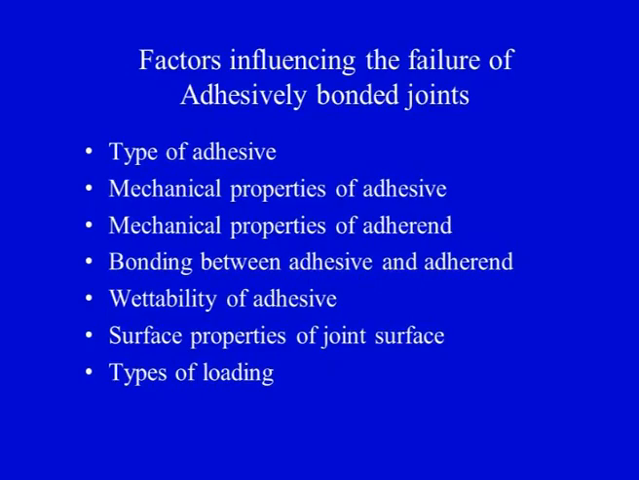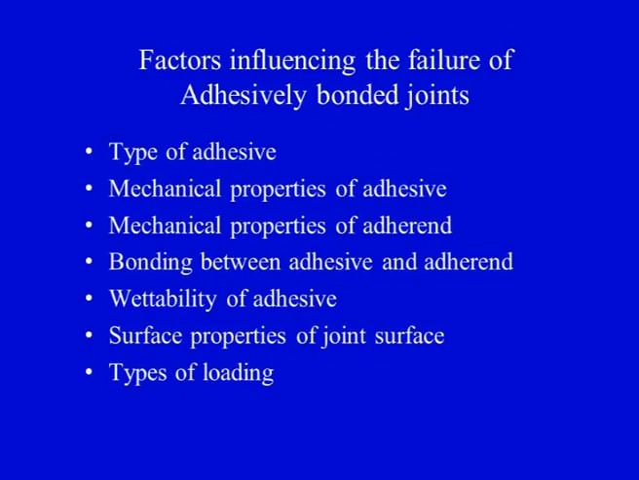So what are the important points, the salient features, that should be kept in mind while we are designing a joint which has to be adhesively bonded? First and foremost is the type of adhesive. There is a huge variety of adhesives available, so we have to properly choose which type of adhesive would be able to provide us a good quality joint. Next one is the mechanical properties of the adhesive. Each adhesive will have certain properties and these properties will dictate the failure of this particular joint when it will be subjected to different types of loading conditions. So mechanical properties of the adhesive also need to be studied.